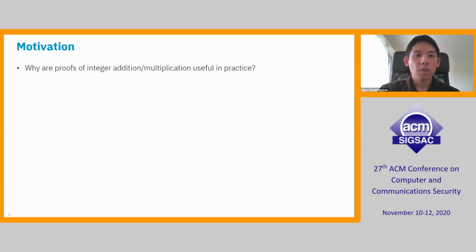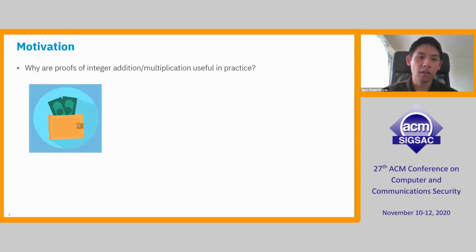Okay, so let's start with some motivation. Why are proofs of integer relations like addition or multiplication useful in the real world? The first example is pretty common. Suppose we have a payment system where people send money, make payments and so on. Then it would be essential to prove that we have enough money in our bank account to actually make such a payment. And this is basically a range proof.